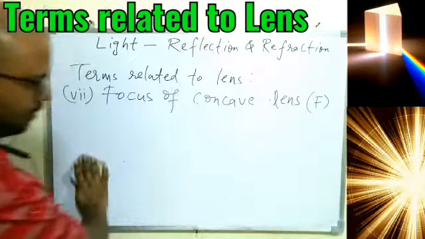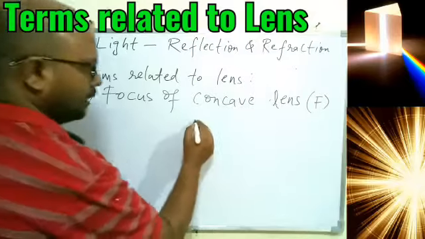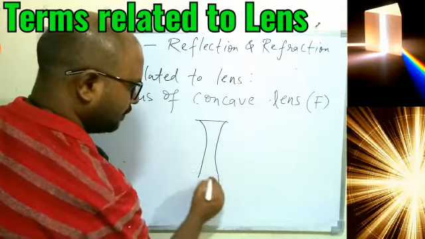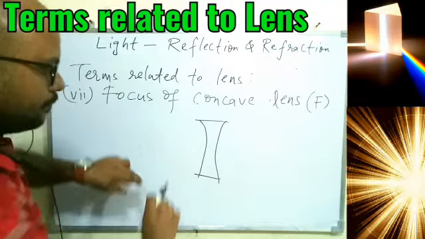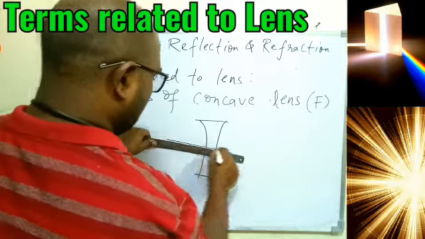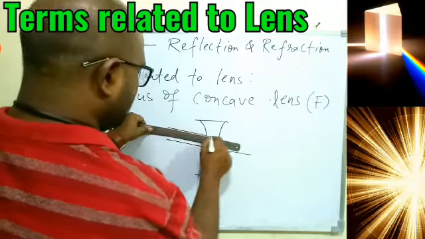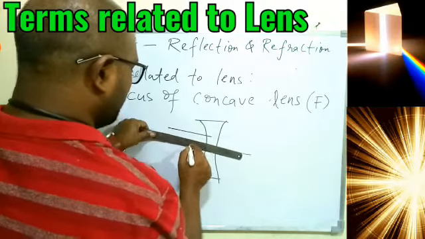Now I am showing you a very simple diagram, that is, if a ray of light or different rays of light come parallel to the principal axis. So I am showing you just two or three rays.